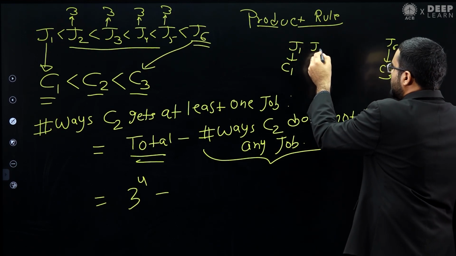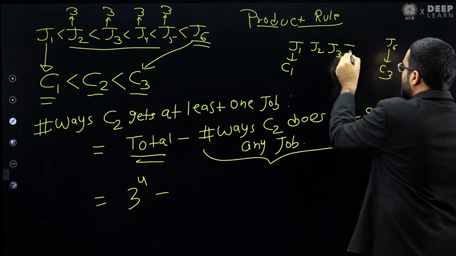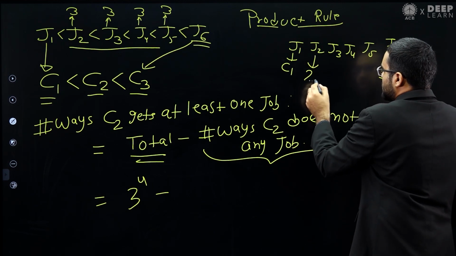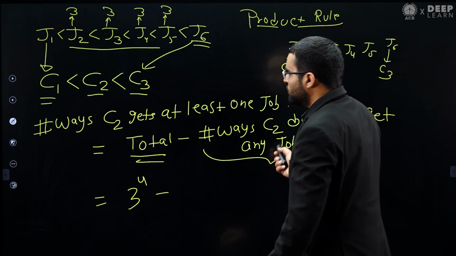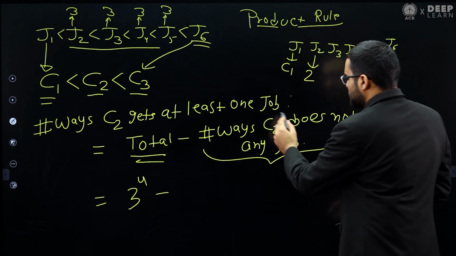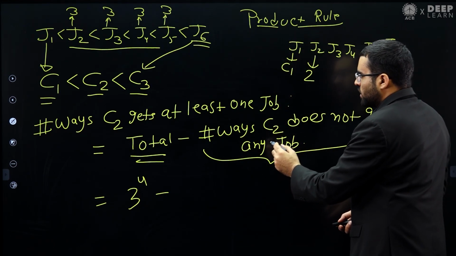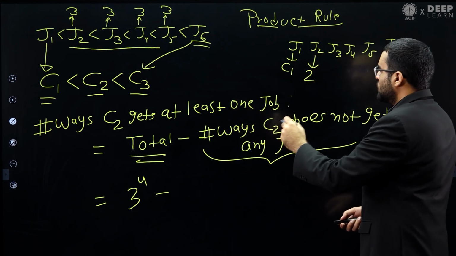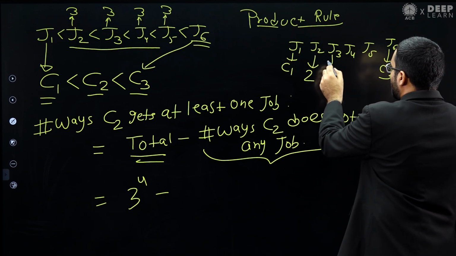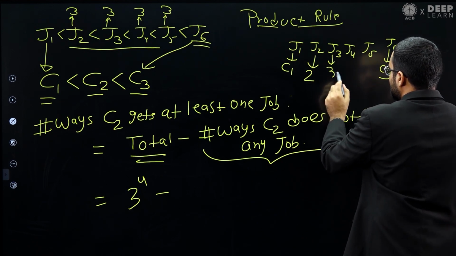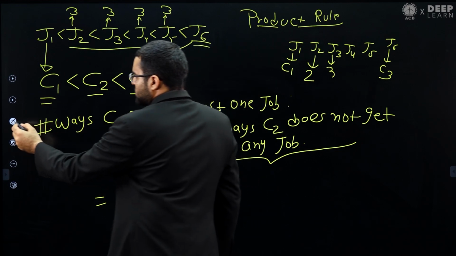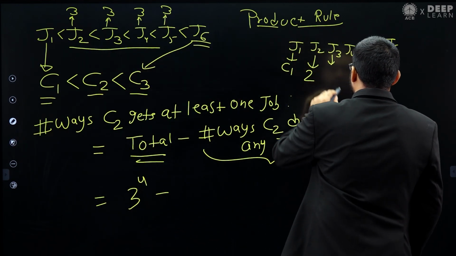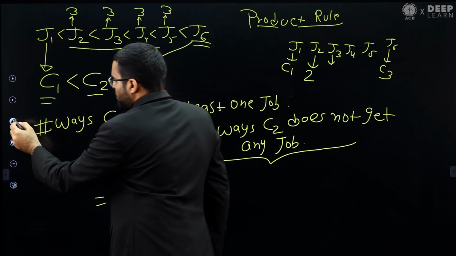But for J2, J3, J4 and J5, for each of these jobs we have 2 choices. Why two choices? Because we don't want to assign any job to C2. So we can assign J2 to either C1 or C3, so for J2 we have two choices. For J3 we also have a total of two choices.